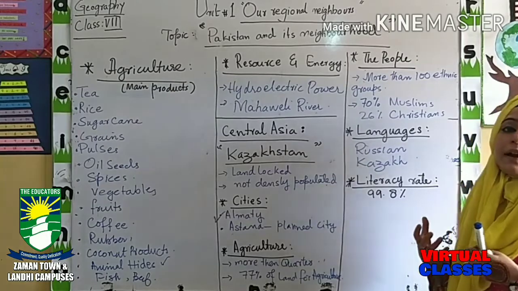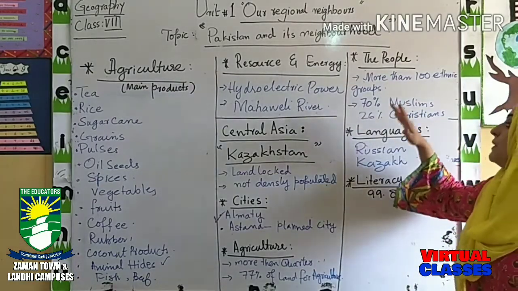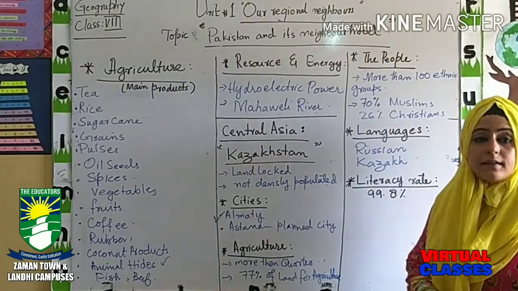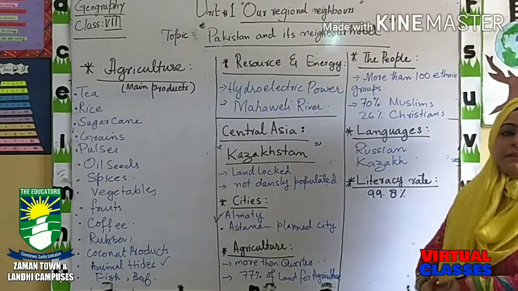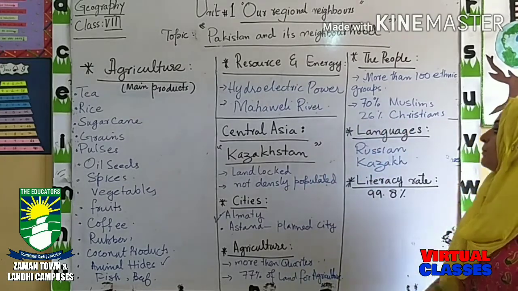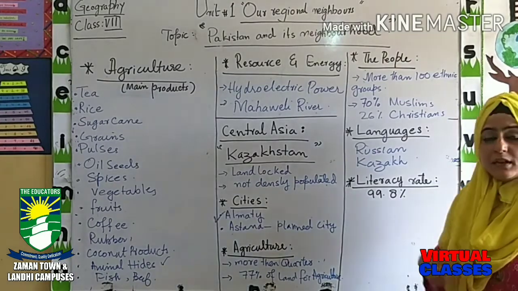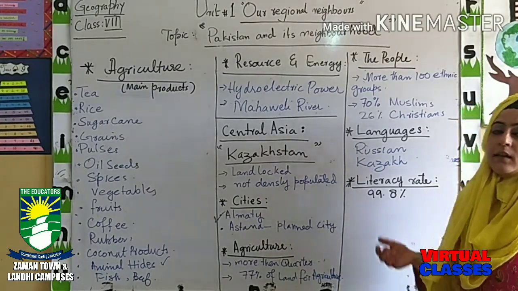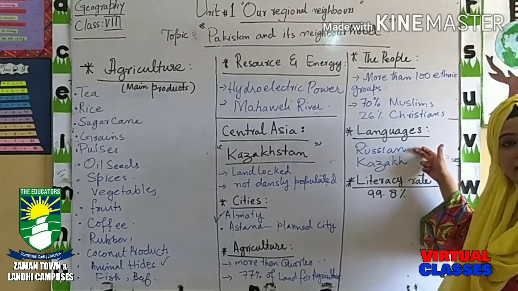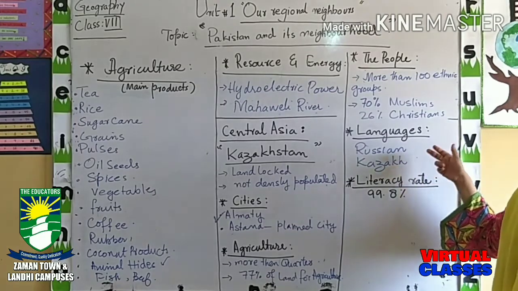More than 100 different ethnic groups are there, and about 70% are Muslims and 26% are Christians, which belong to Christianity. This was the ratio of their population. Now languages. What are the main languages being spoken in Kazakhstan? Russian and Kazakh. These are the two main languages being spoken in Kazakhstan, Russian and Kazakh.